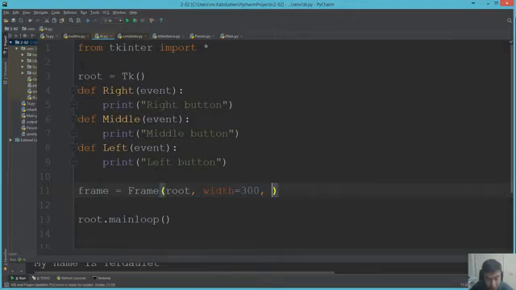Okay, let the width be equal to 300 and height, here is incorrect. Height is equal to 200.